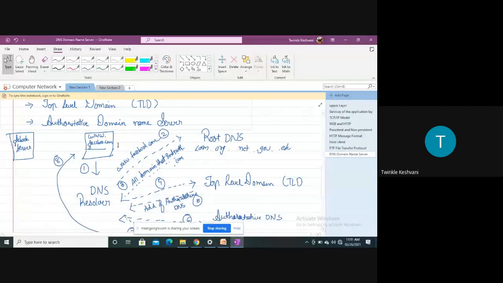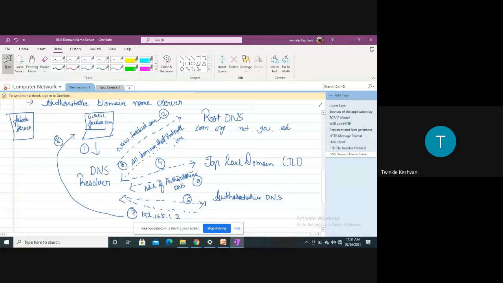I have written www.facebook.com in my browser. Now this query will be sent to the DNS resolver. Now what does the DNS resolver do? The DNS resolver has a hierarchy of DNS servers. If you look at this, the DNS server mainly has three hierarchies: root DNS, top level DNS, and authoritative DNS. Now let's say the query has come to the DNS resolver, whatever the client has typed in their browser, that is www.facebook.com.